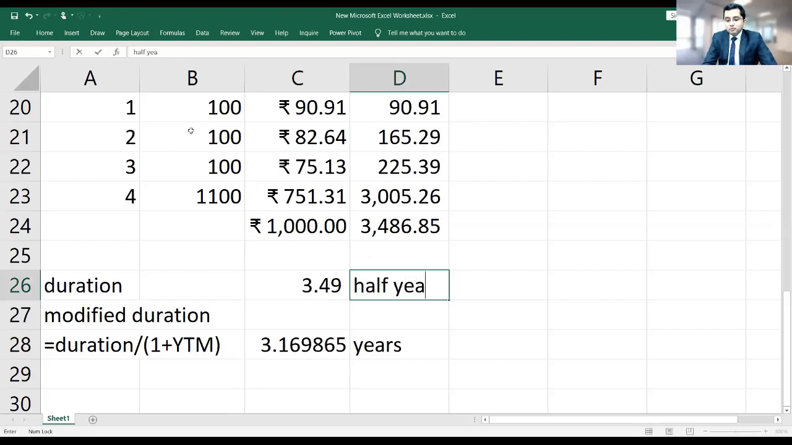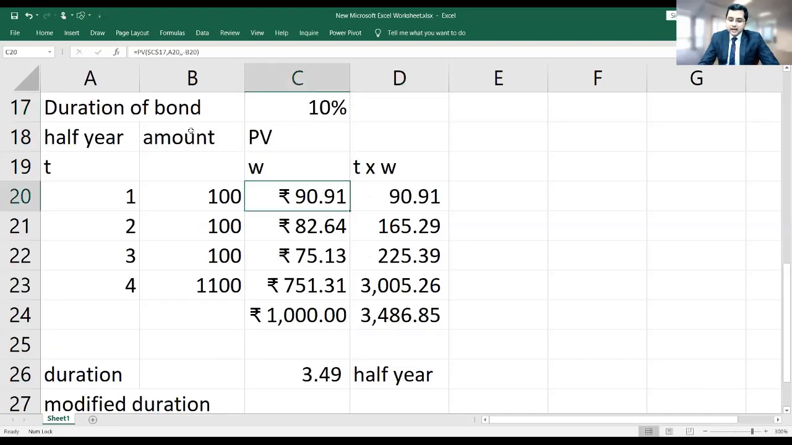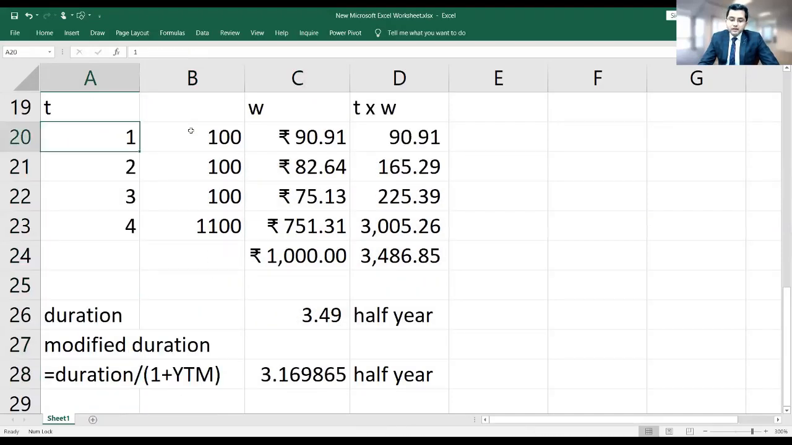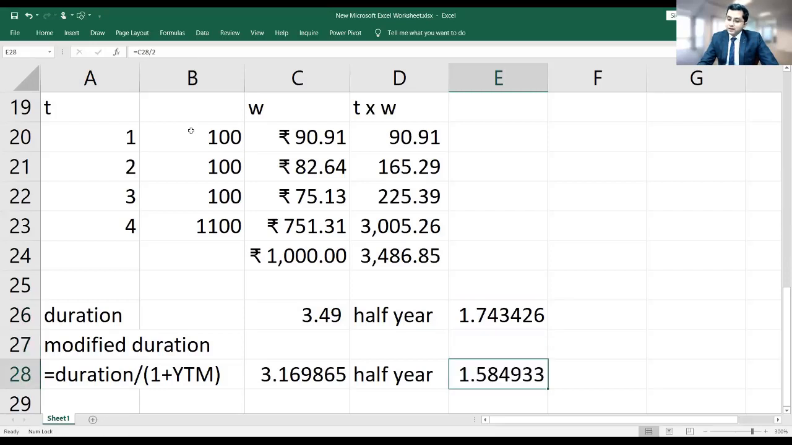But the answer 3.49 will not be in years. The whole process will remain exactly the same for half years, quarters, or months. But if you input everything in terms of half years, you'll get the answer also in terms of half years. So this is 3.49 half years. If you want to calculate the number of years, it will be 3.49 divided by 2, which is 1.74. And similar stuff you can do for modified duration also. Got it, Suresh sir?